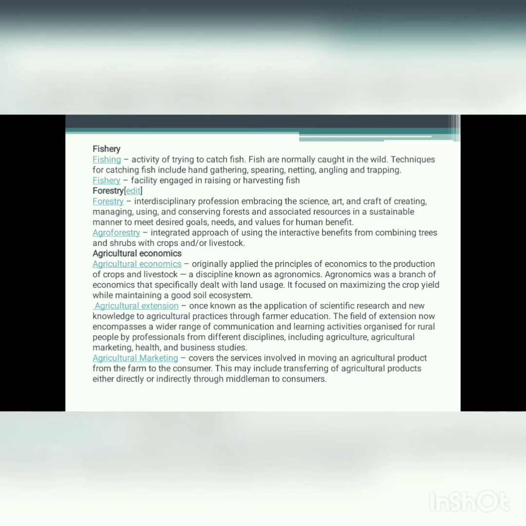Agricultural marketing covers the service involved in moving an agricultural product from the farm to the consumer. This may include transferring of agricultural products either directly or indirectly through middlemen to consumers. Agricultural soil science, branch of soil science that deals with the study of edaphic conditions as they relate to the production of food and fiber.